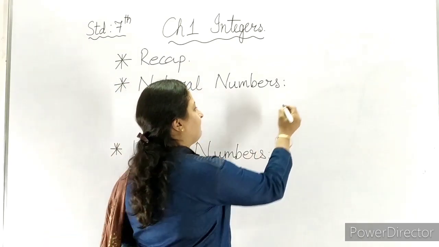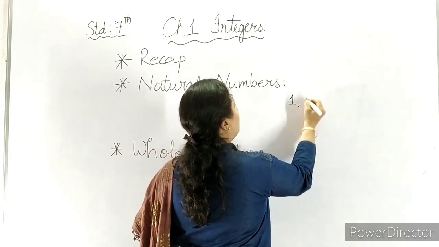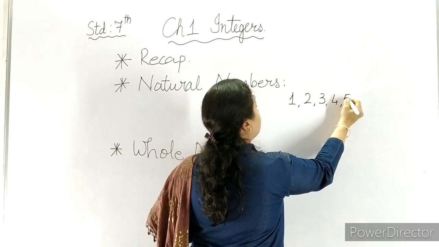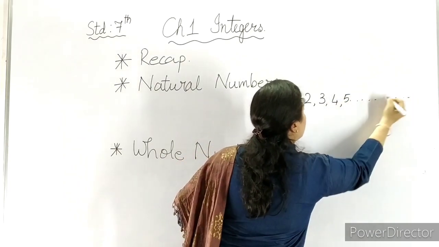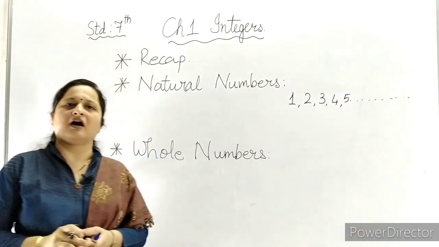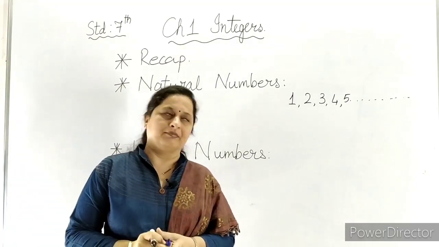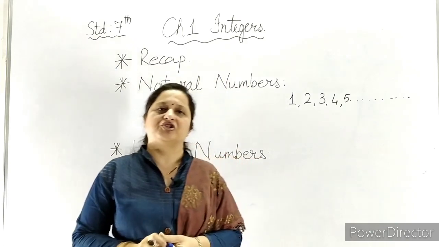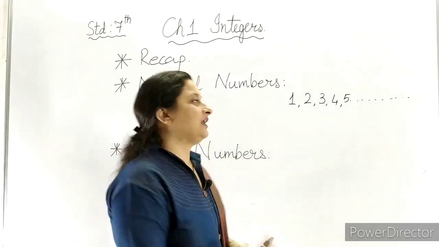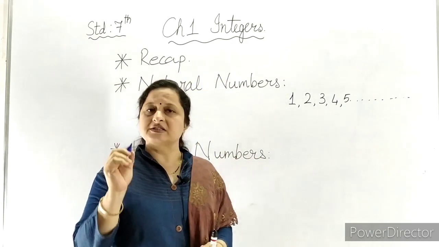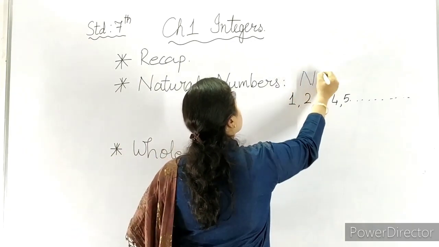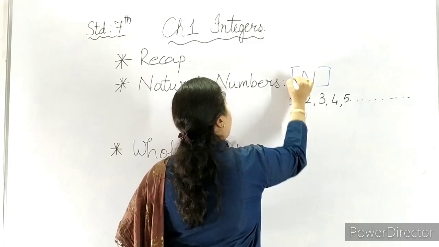If I take an example, then 1, 2, 3, 4, 5 and on, because it is till infinity, are our natural numbers. So we can say all the positive numbers are our natural numbers. The set of natural numbers is denoted with capital N. So this we should keep in mind.